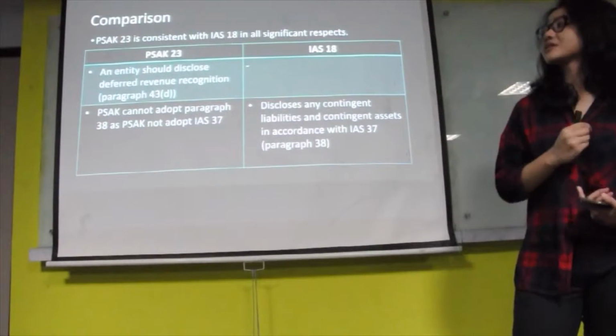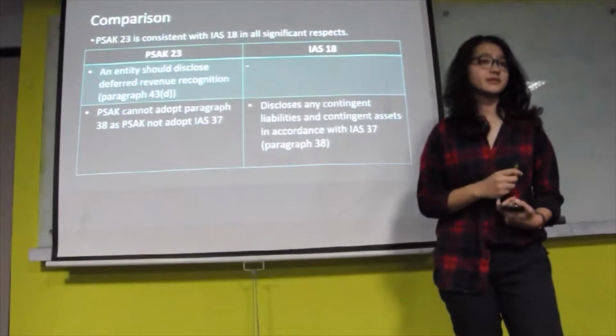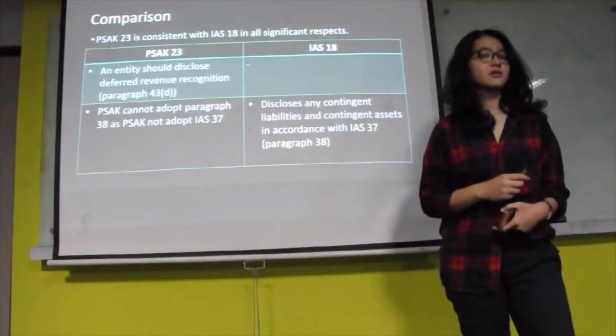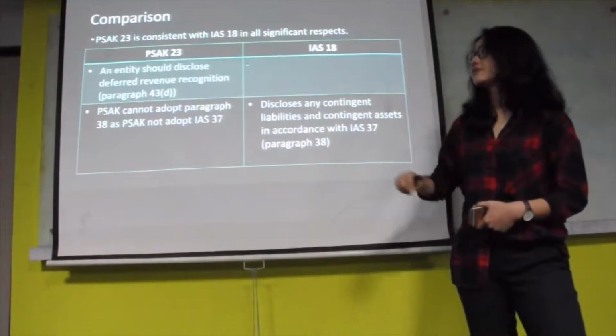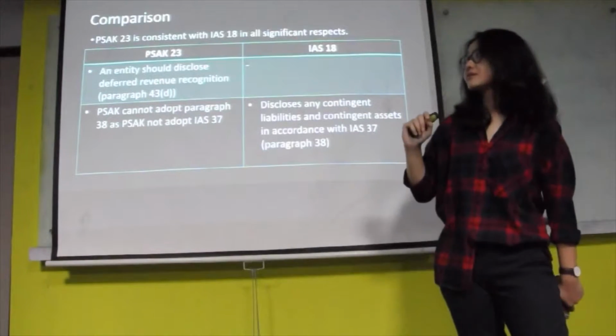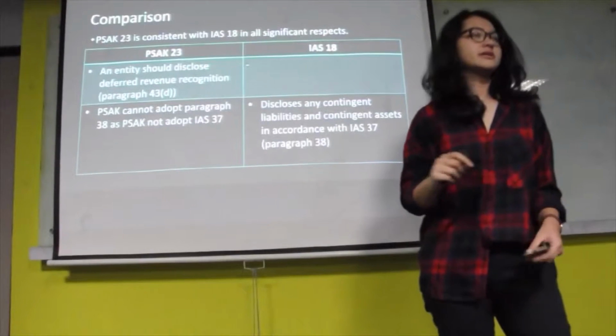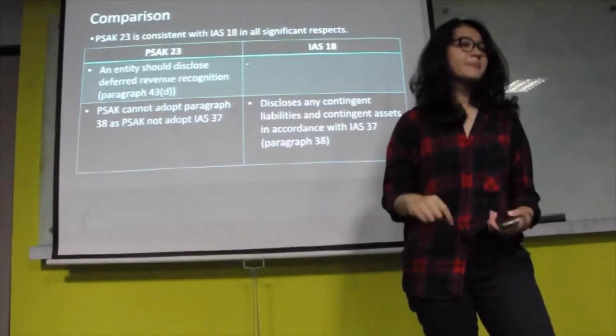PSAK 23 and IAS 18 are similar in all significant aspects, except for minor details. For example, in PSAK 23, they mention that the entity should disclose deferred revenue recognition, as in paragraph 43D.